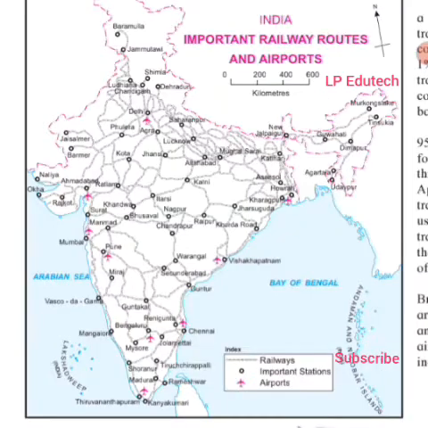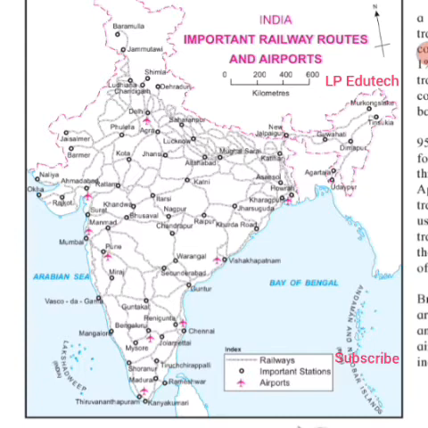Now here we have the important railway routes and airports also shown. With the help of these maps, it is very clear to understand. We just need to observe the places, the locations and the things which are shown, and we will be able to answer this. This is quite an easy part. Map skill is always an interesting part.